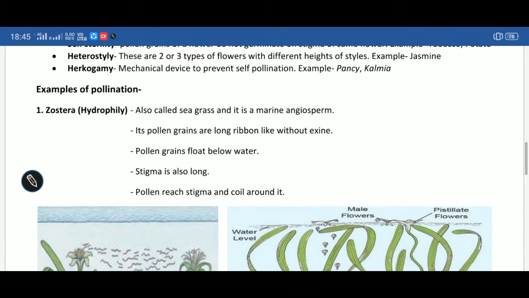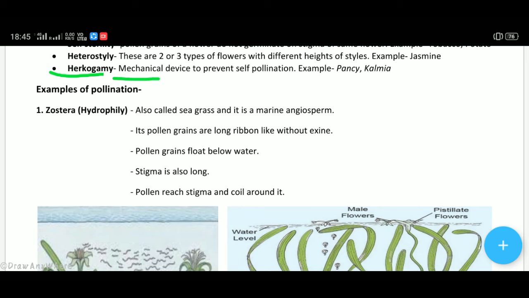Next is hercogamy, means there are some mechanical devices. It may be different structure of petal or sepal which is preventing self pollination and it is promoting the cross pollination. Example in case of Pansy and Calmia.